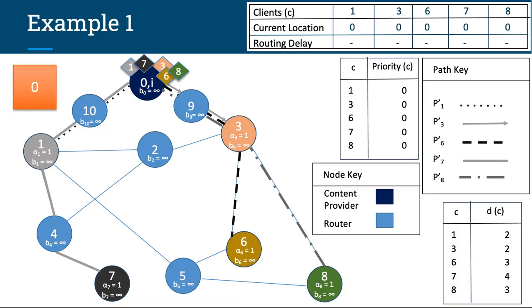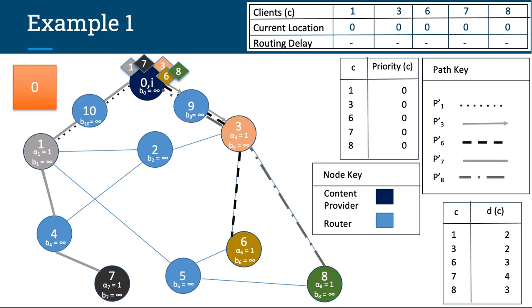Now we go over a valid solution for problem 1, example 1. We have the graph with the content provider node 0 denoted by I and the other routers and clients 1, 3, 6, 7, and 8. There is the orange square shaped time ticker on the top left corner, and we have the diamond shaped packets for each client, whose colors match the colors of their intended clients. For example, client 1 is gray in color and its packet is also gray in color. We also have the path key and priority tables.